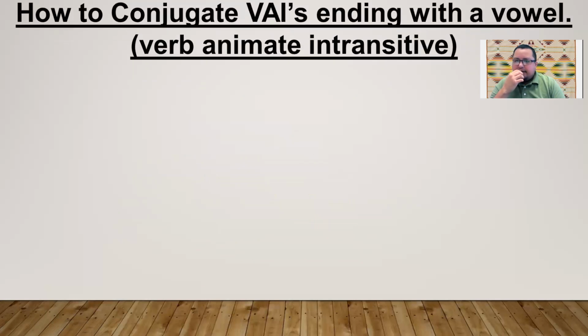How to conjugate verb animate intransitive endings with the vowel. We have the word bindige, she or he comes in, and this one ends in a long sounding vowel, the E that sounds like A. So let's give some examples.